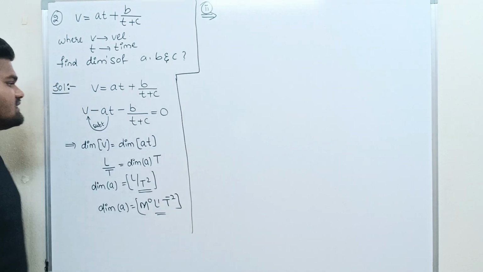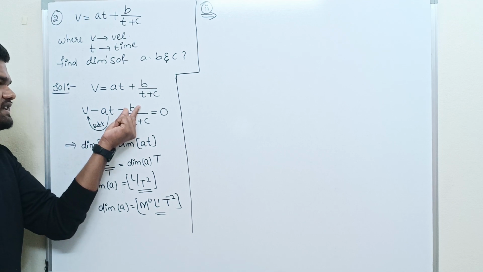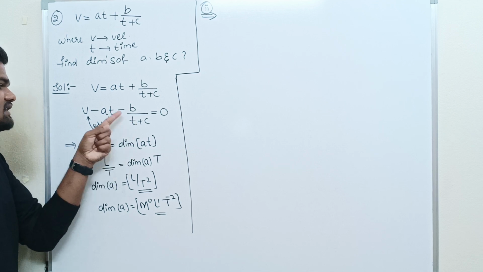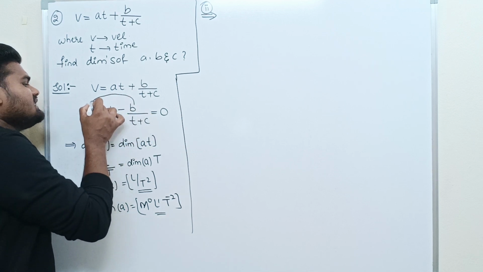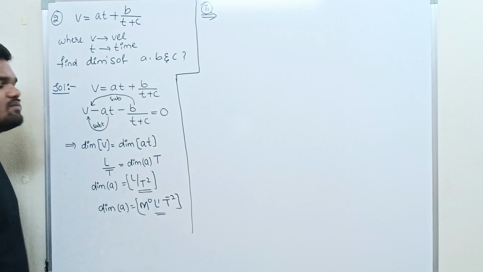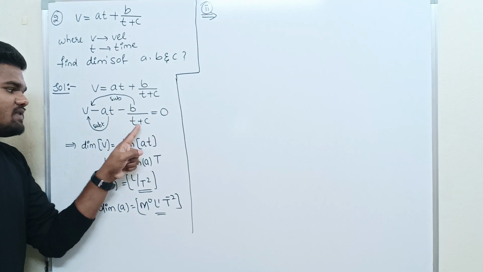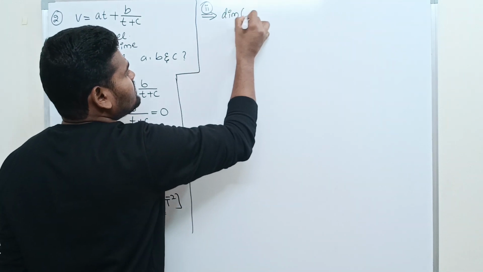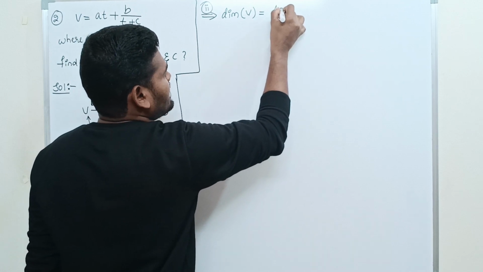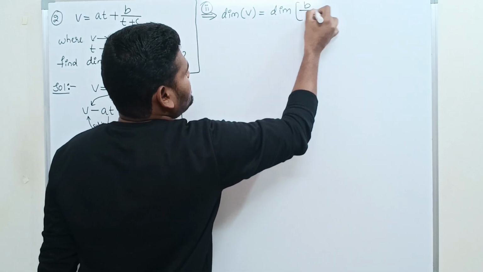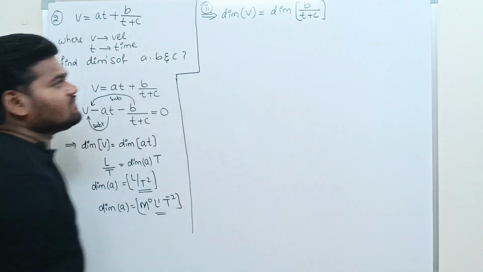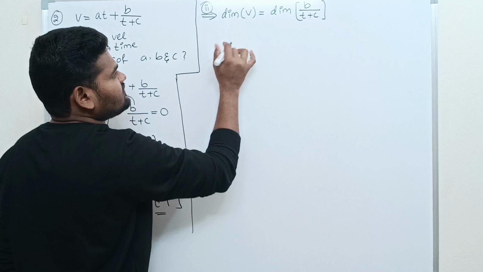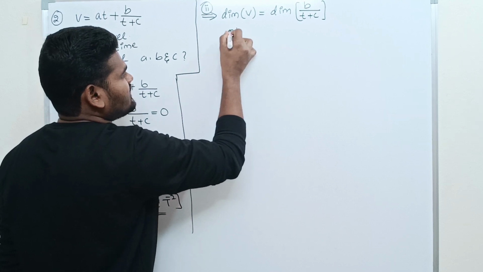So what is the dimension of B? Here we have V minus A T minus B by T plus C. This B by T plus C is subtracted from V, because V and B by T plus C have the same dimensions. So the dimension of V is equal to the dimension of B by T plus C. What is the dimension of V? It is nothing but distance by time.